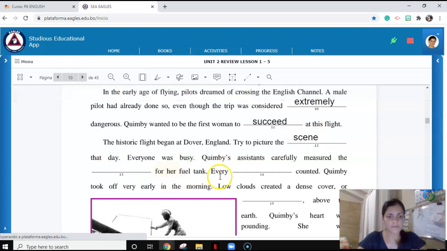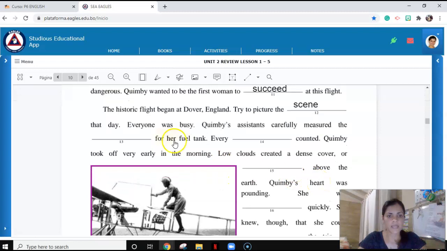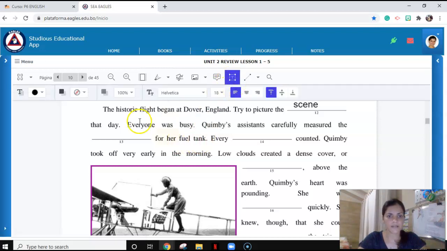Let's move on to number 13. Everyone was busy. Kimby's assistants carefully measured for her fuel tank. Every counted. So let's have a look for context clues. I think this one is very easy. Full tank. What do you think is the missing word for number 13?